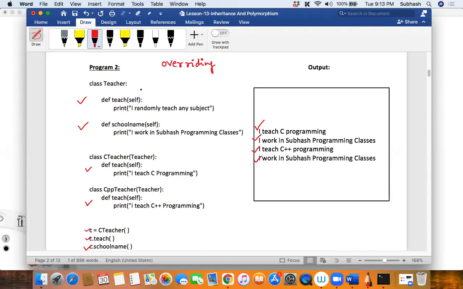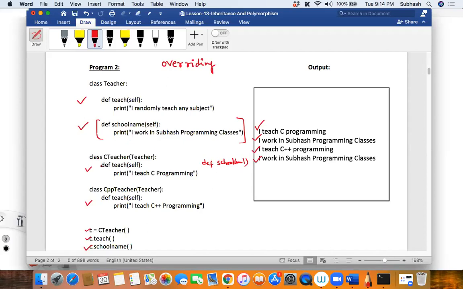Why was it needed? Because we know that the C teacher and the CPP teacher, what they teach would definitely be different. But obviously, both of them would be working in the same school. If someone asks the C teacher which school, and asks the CPP teacher which school, should they separately write two different definitions for the school name which will give the same output, or write a common name so that both can access that common data, common method? You tell me.